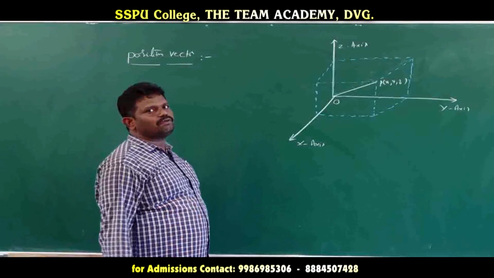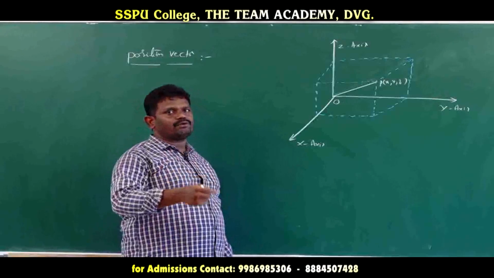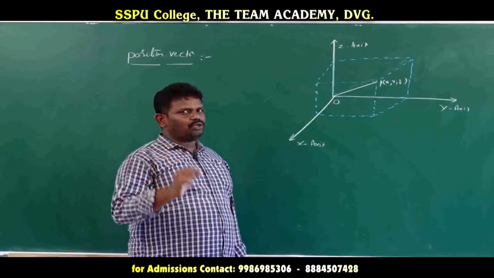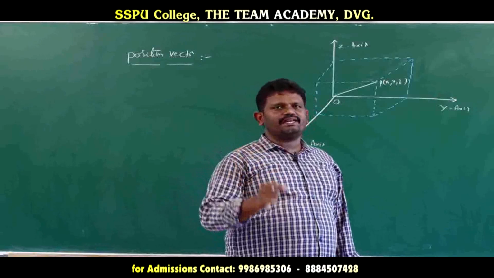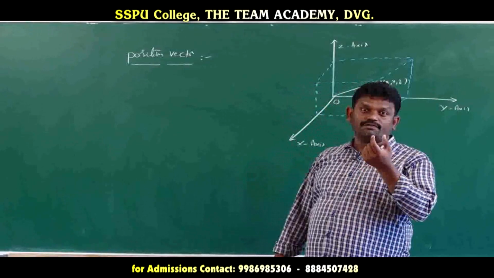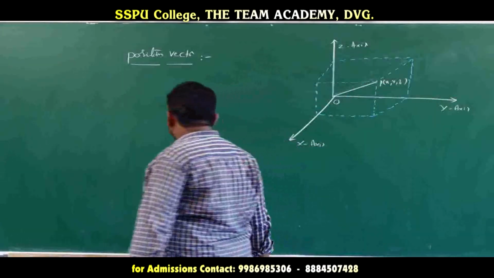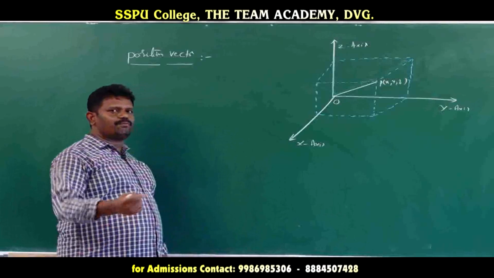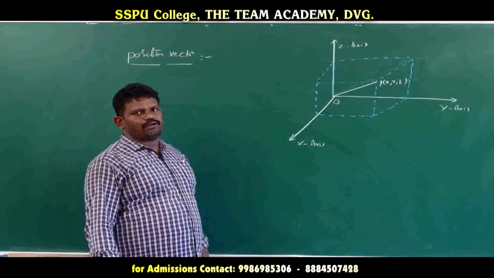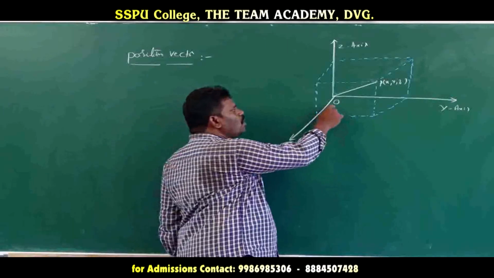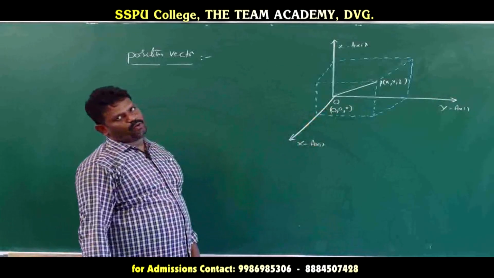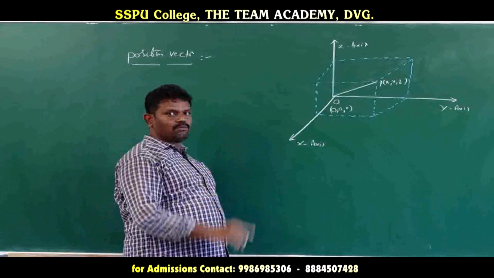If you want to find the position vector of P, then as I already told, to define any vector in the plane or space you must have one reference point or fixed point. Here we consider the origin O as the initial point, and P is the terminal point.